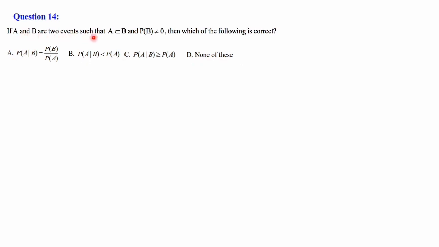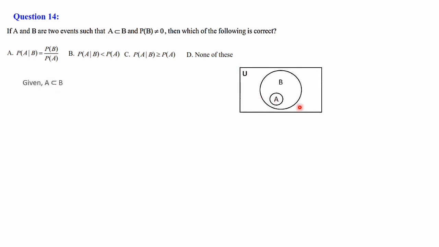The given condition is that A and B are two events such that A is a subset of B. Given A is a subset of B, diagrammatically we can represent it like this. A will come inside B because A is a subset of B. Means here the common part of A and B is A. Means A intersection B, if you take, that is A. So A intersection B is equal to A. Let's take probability on both sides. P of A intersection B is equal to P of A.